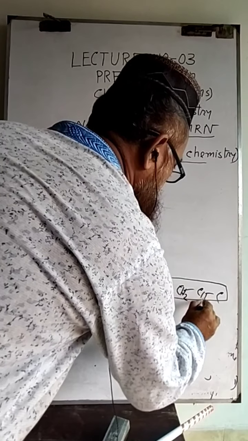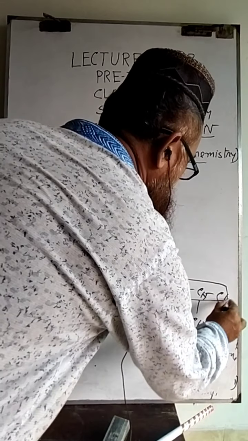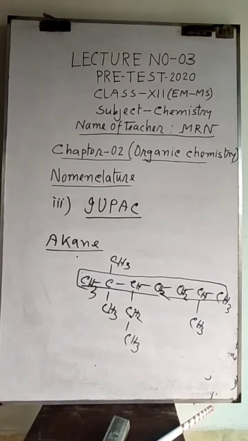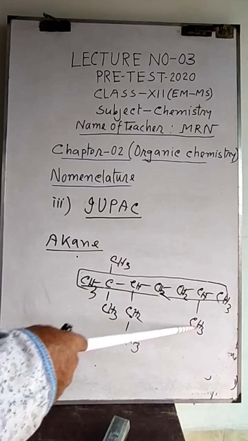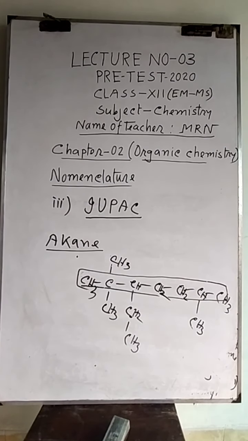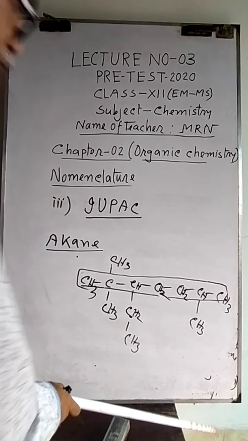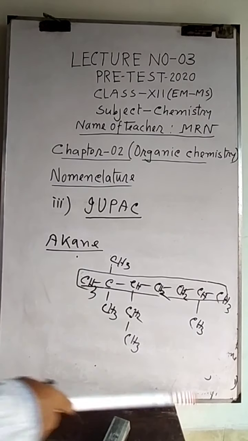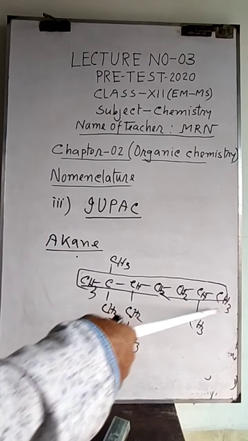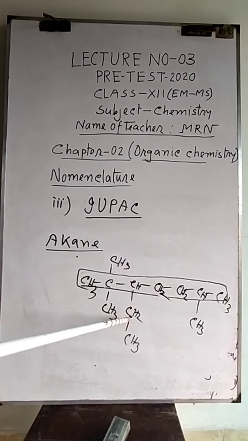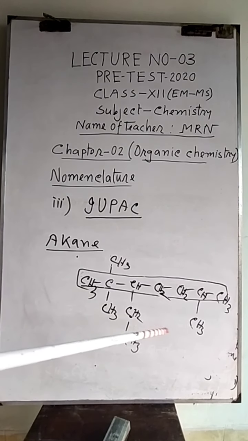Here which one will be the first end? Near to this end, a branch is present. Second, near to this end, the second carbon contains a branch. So both of them are equal, and from both sides we can give the name. But the problem is another point. Near to this end, branches are more. You see, near to this only one branch. Here 3 branches.